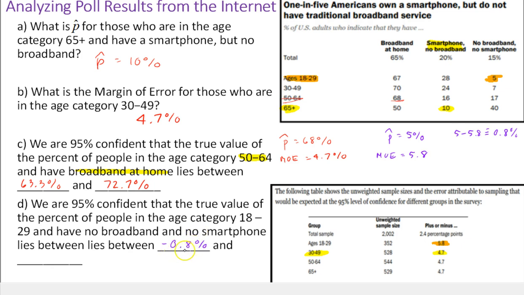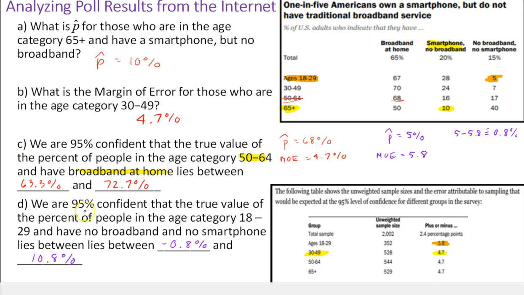I won't just put 0, I'll put this negative value because this helps us determine what fraction of the interval is actually in the negative range. So that gives you information. You can't have a negative percentage, but this is useful information. Now if I add 5.8 to 5, that's 10.8%.